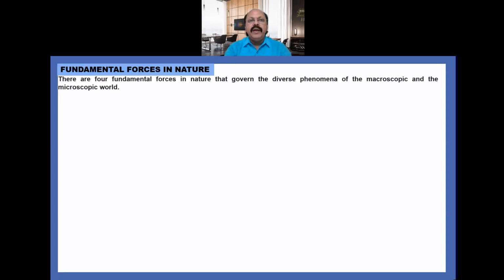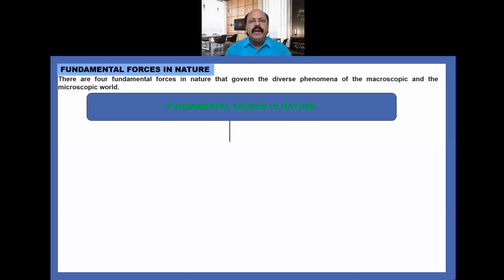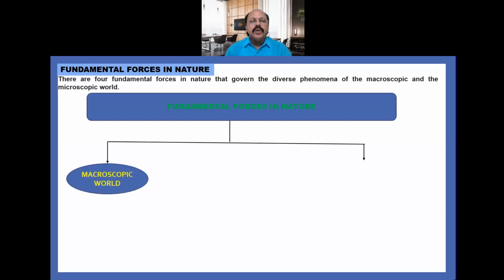Basically there are four fundamental forces in nature that govern the diverse phenomena of the macroscopic and microscopic world. Means the fundamental forces are divided into two parts. One we have to explain in the macroscopic world, another one in the microscopic world.